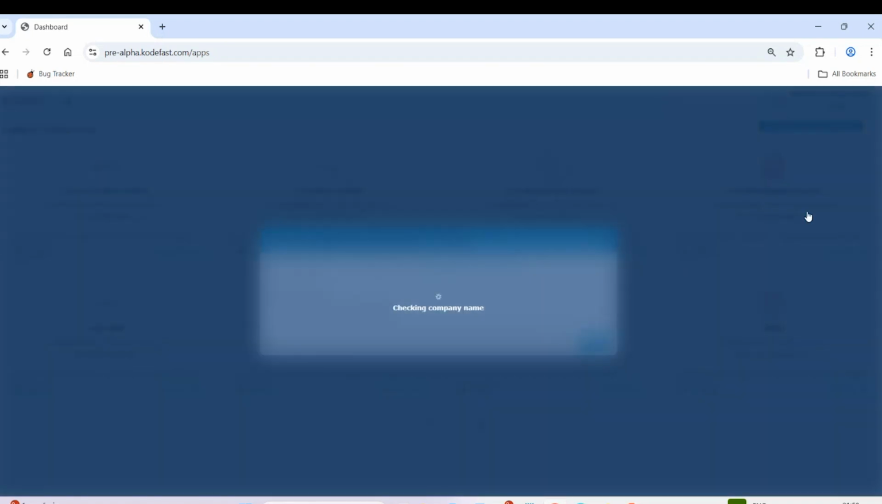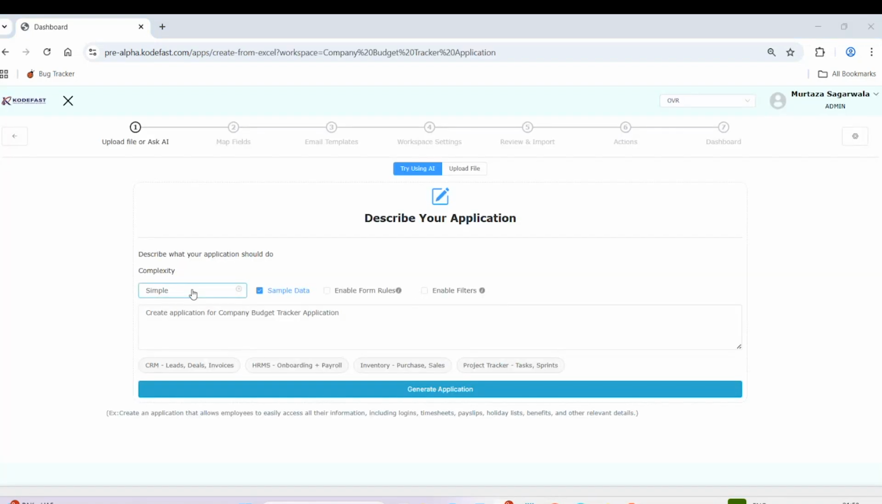So I just have to click on next here. Yep. So here I have to give a prompt. What application do I want to create? I want to create a company budget tracker application. So again, maybe if I'm writing a prompt wrong, maybe I'm giving something different.